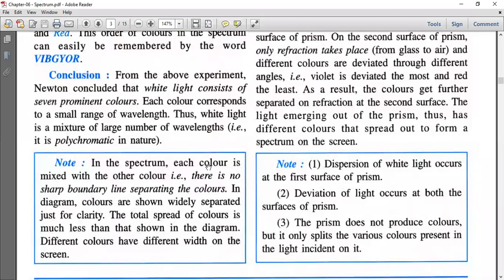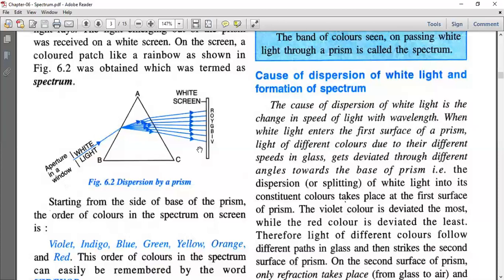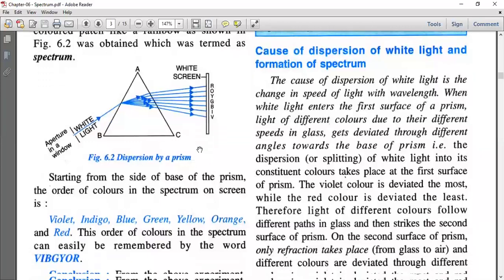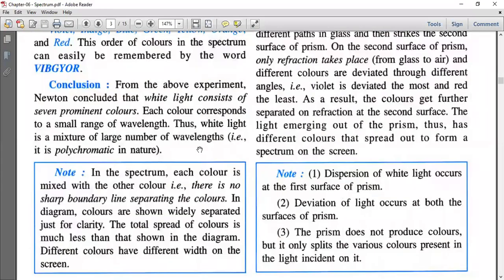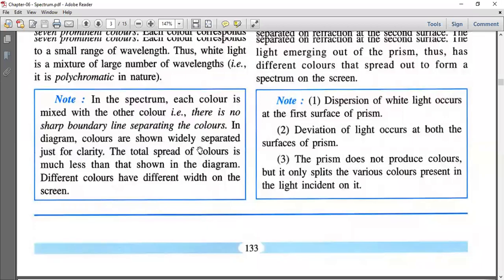But here in the diagram, it is shown that there is a sharp boundary. Here we have distinguished the light. But actually, when we separate the white light, there is no boundary. They will be merged with one another. There is no sharp boundary line separating the colors. In the diagram, colors are shown widely separated just for clarity. The total spread of colors is much less than that shown in the diagram. So different colors have different widths on the screen.